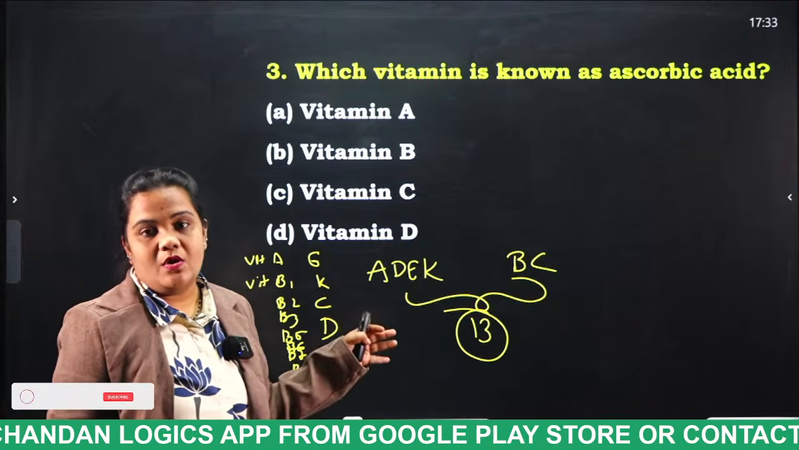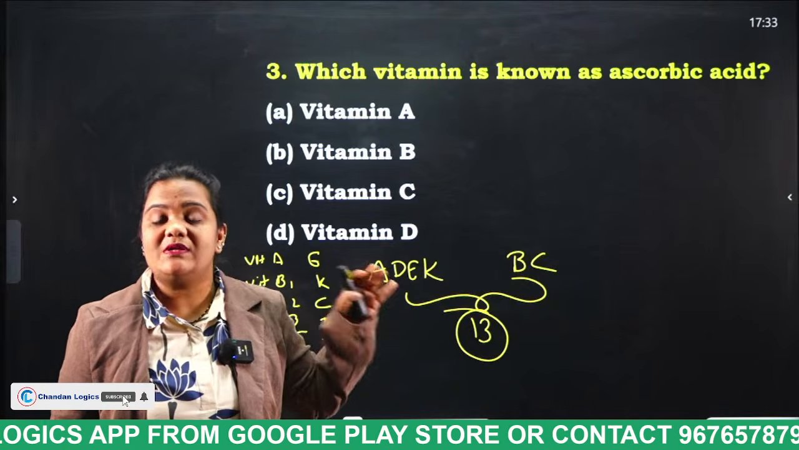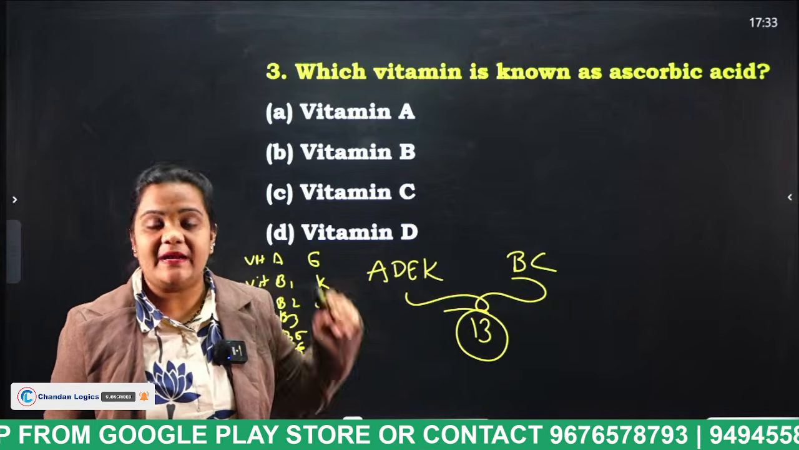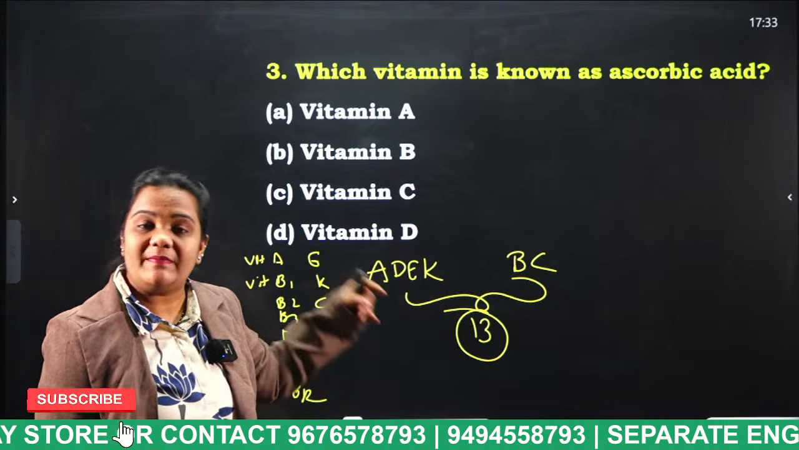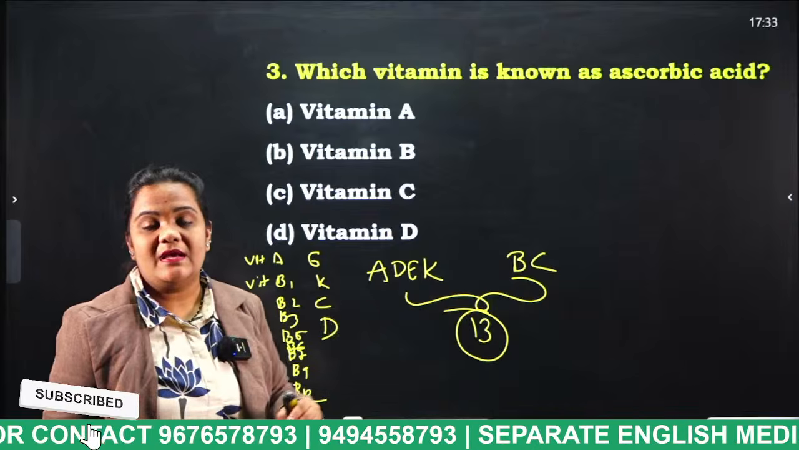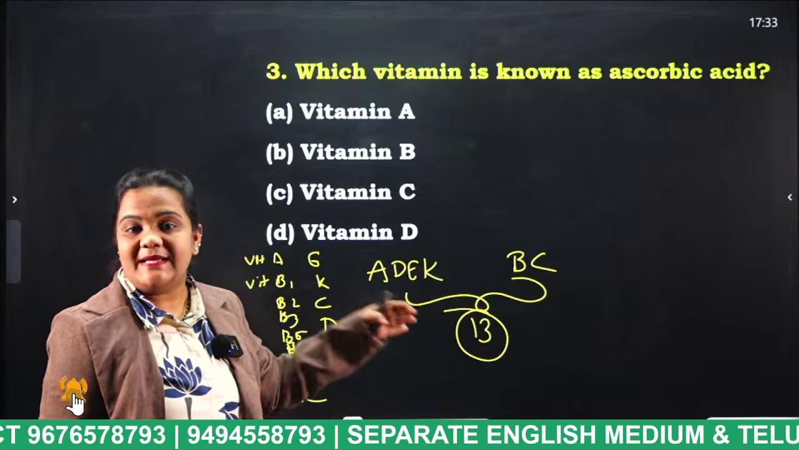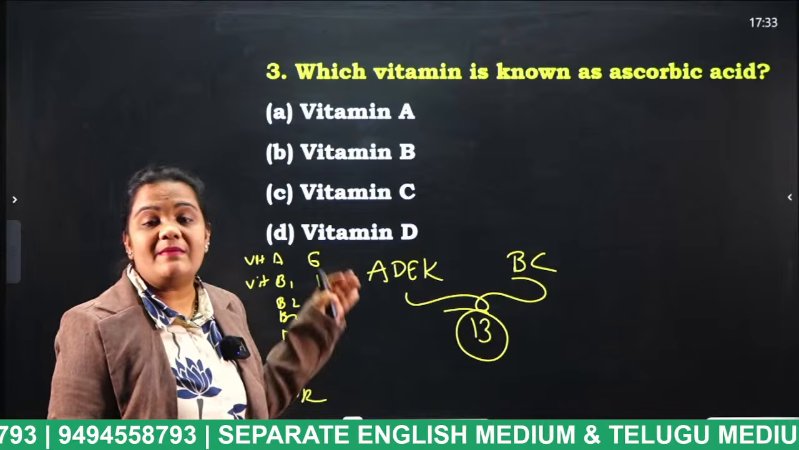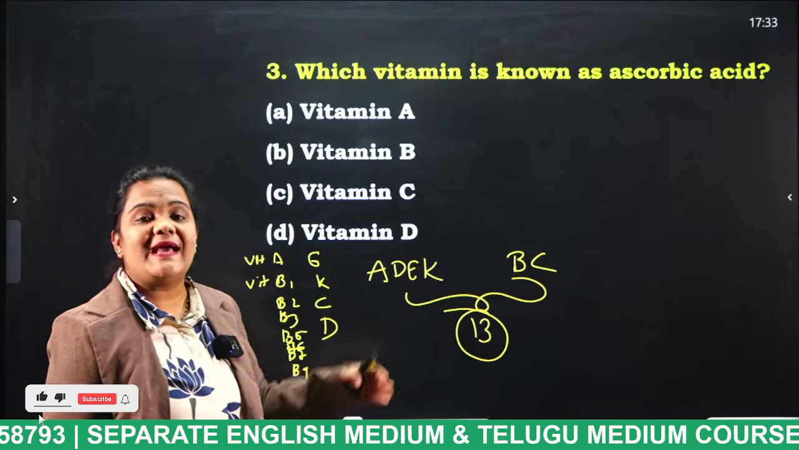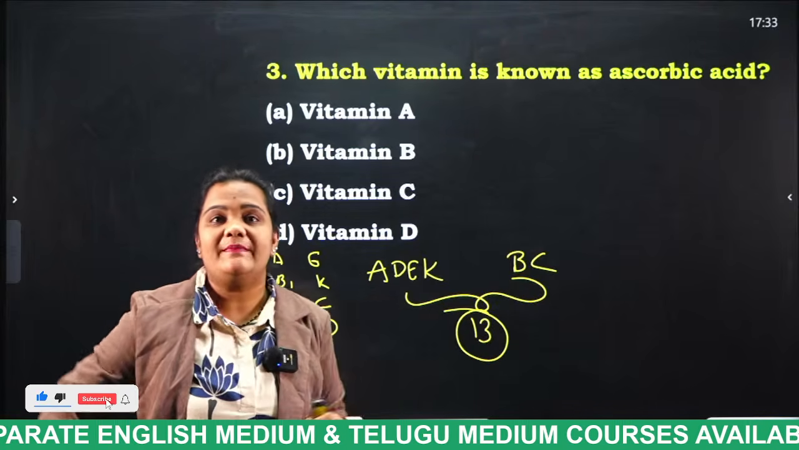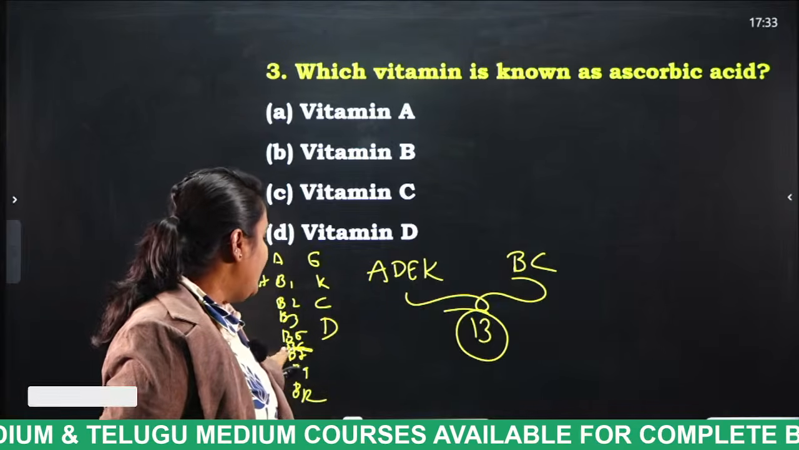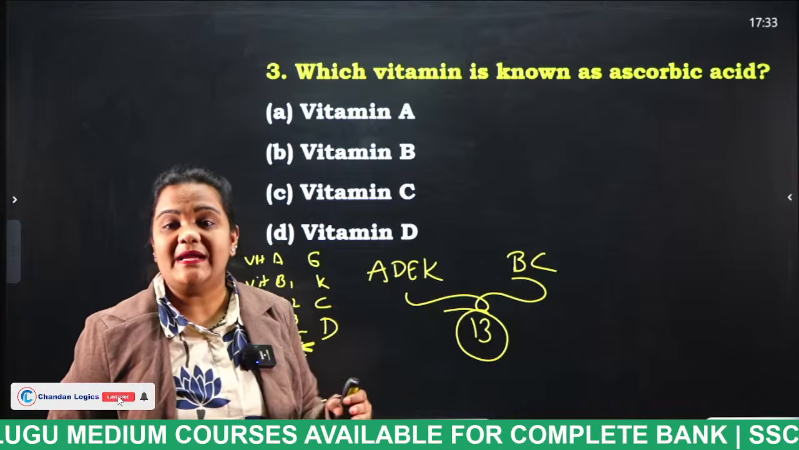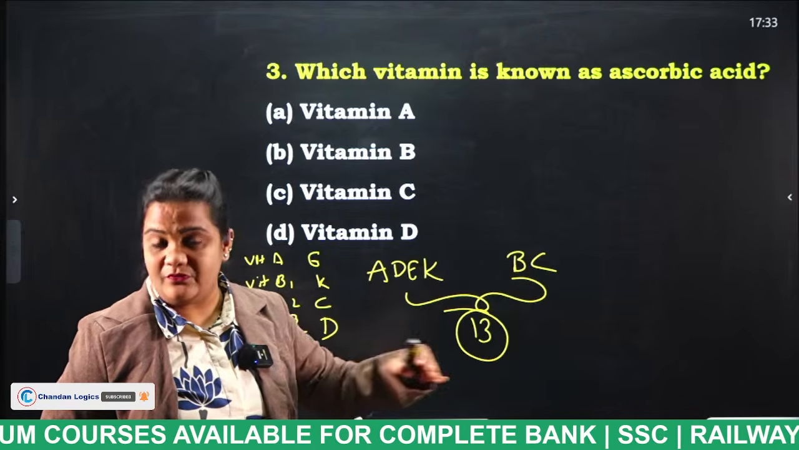Everybody knows them. So what is the chemical name of vitamin A? Retinol. Vitamin B1, thiamine. Vitamin B2, riboflavin. Vitamin B3, niacin. Vitamin B5, pantothenic acid. Vitamin B7, biotin. Vitamin B9, folic acid. Vitamin B12, cyanocobalamin. Vitamin E, tocopherol.